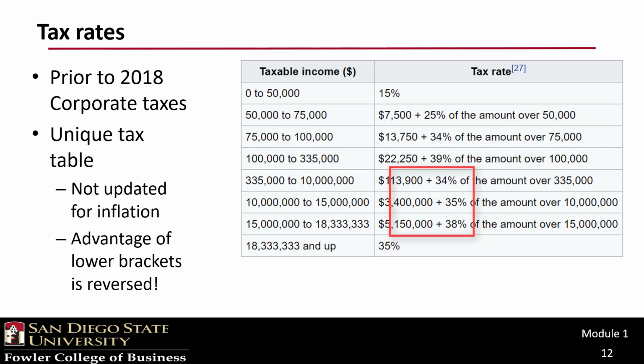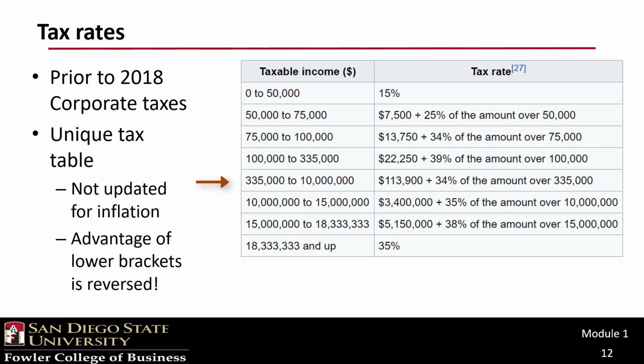Okay, well, wait a second, then they go back up to 35%, and then to 38%. I was starting to think something was wrong, but wait, then they go back down to 35% again. The corporate tax rate tables are designed to eliminate the benefit of the lower tax rates once a certain threshold is crossed. For example, the 39% rate is designed to eliminate the advantage of the lower 15 and 25% brackets as you work your way between $100,000 and $335,000 of taxable income.